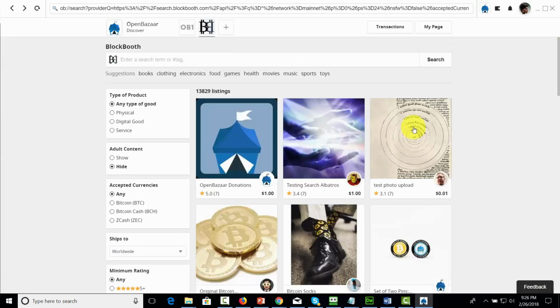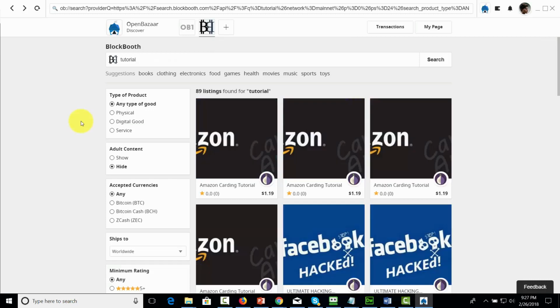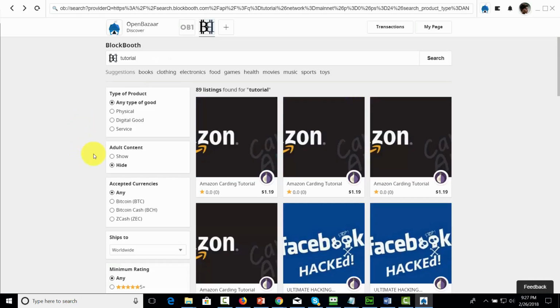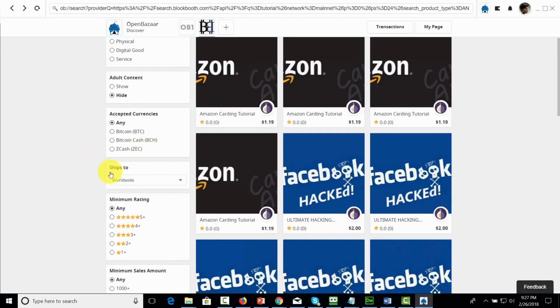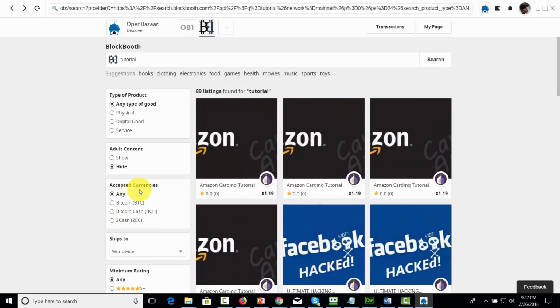Now, one thing you're going to want to do is click a search provider inside of OpenBazaar, and then look at some of the other products in your niche so you'll know what your listing should look like as well as what you should be charging. Once the program is open, what you can do is select by the left-hand menu. You can narrow down your choices. But basically, you'll be able to look through the entire bazaar so that you'll know exactly what you should be doing in terms of your own listing.